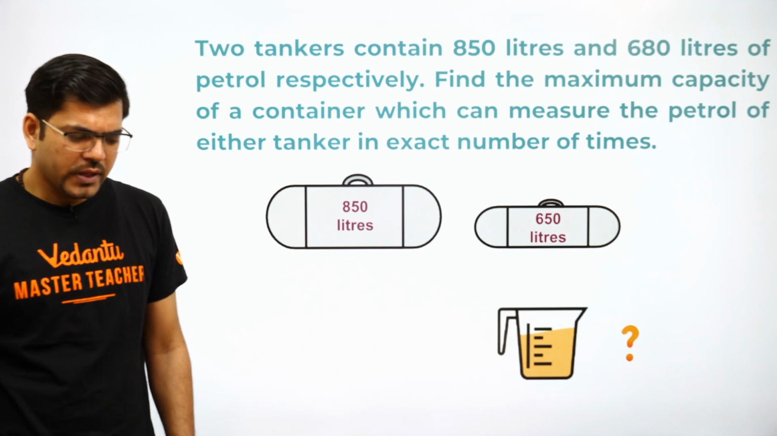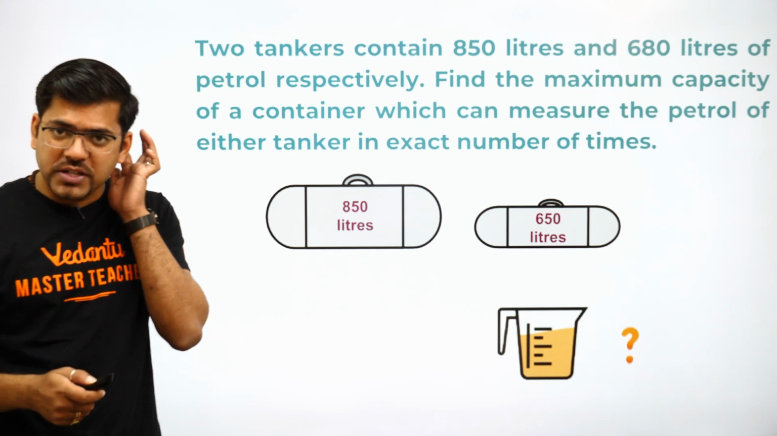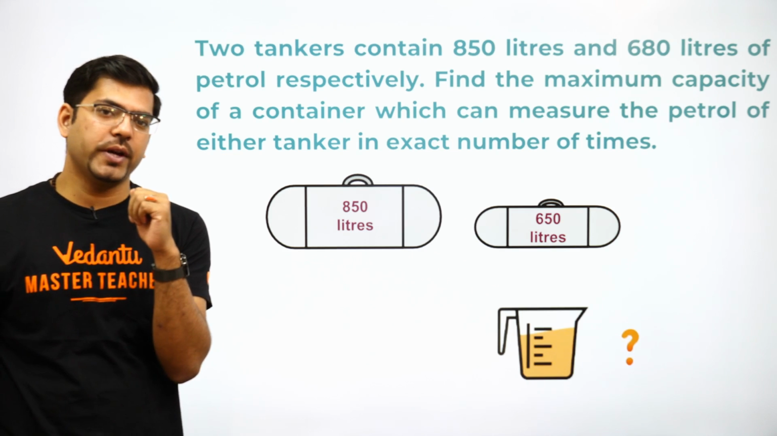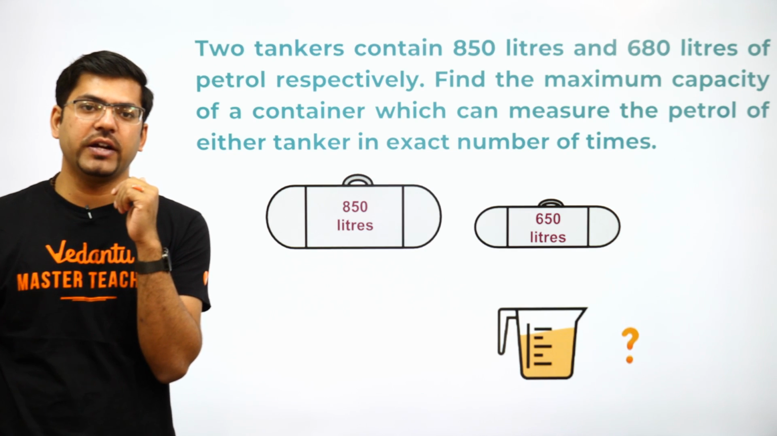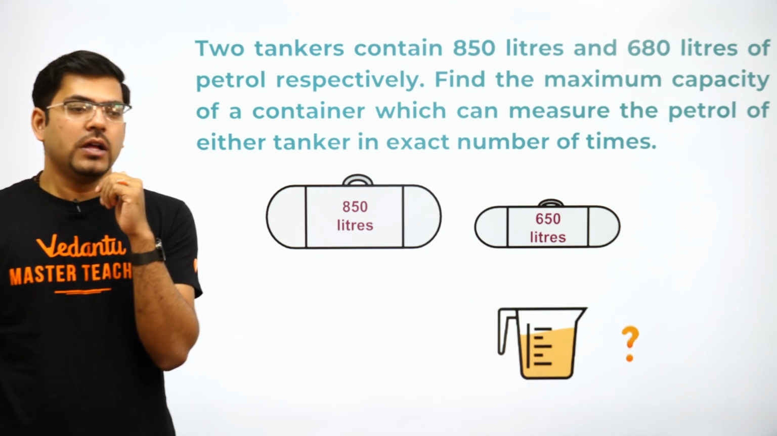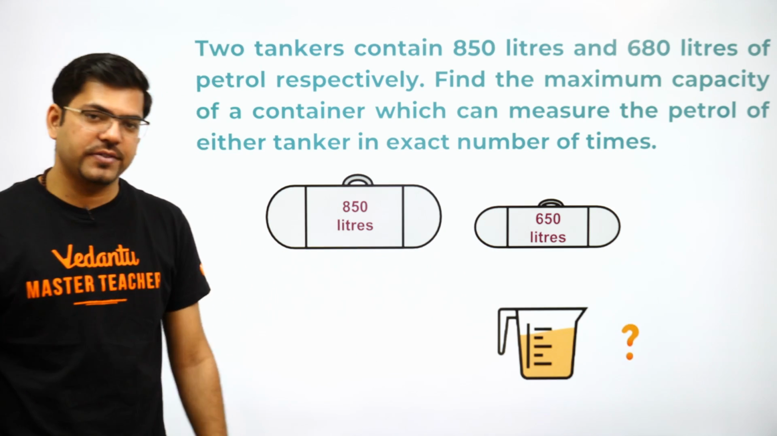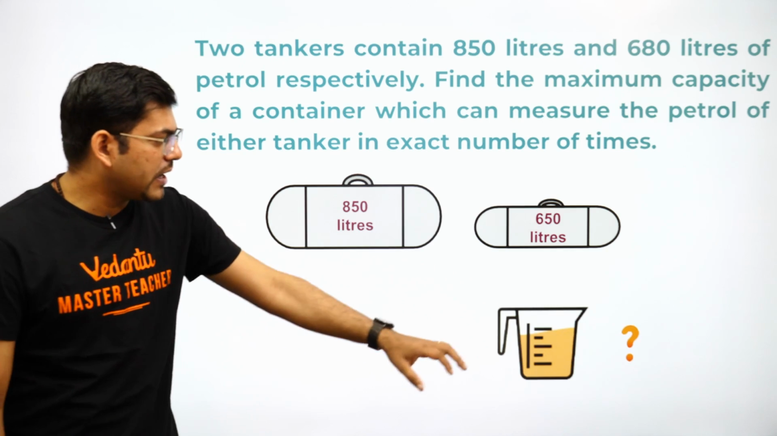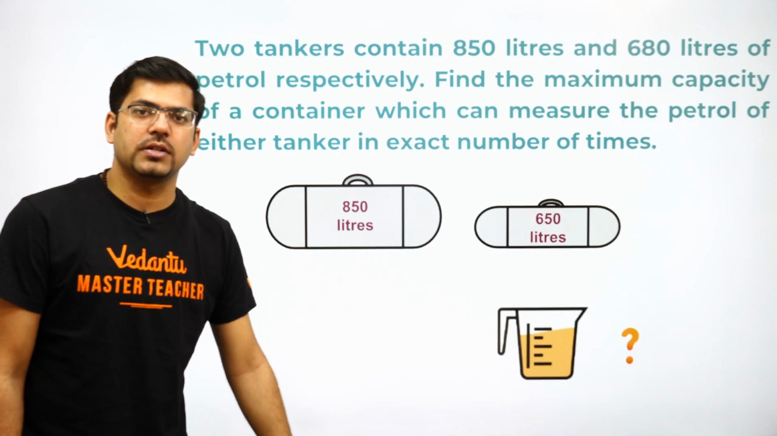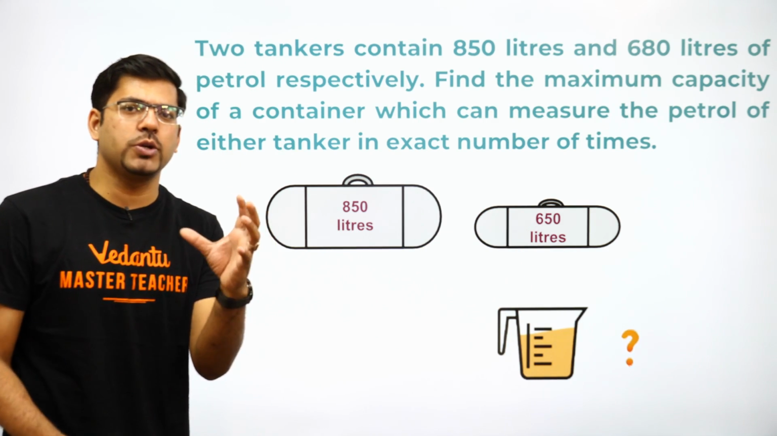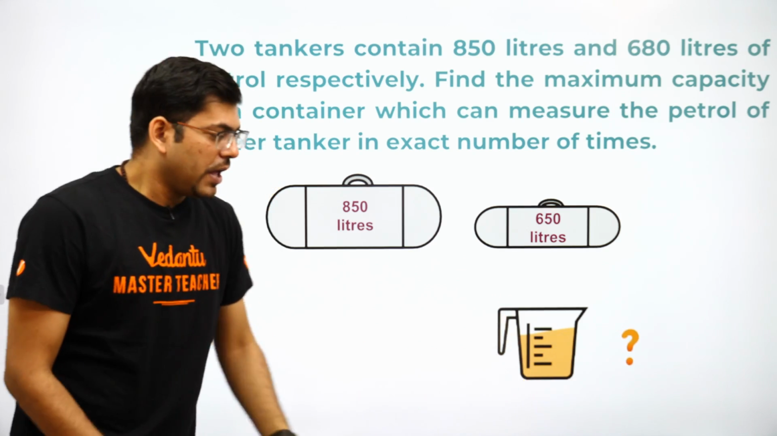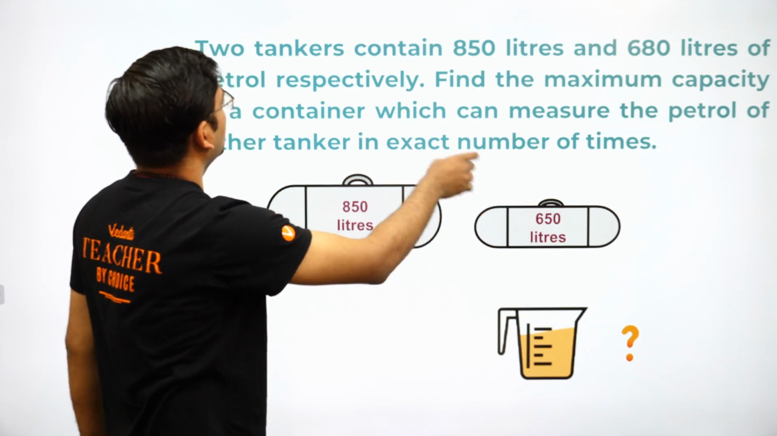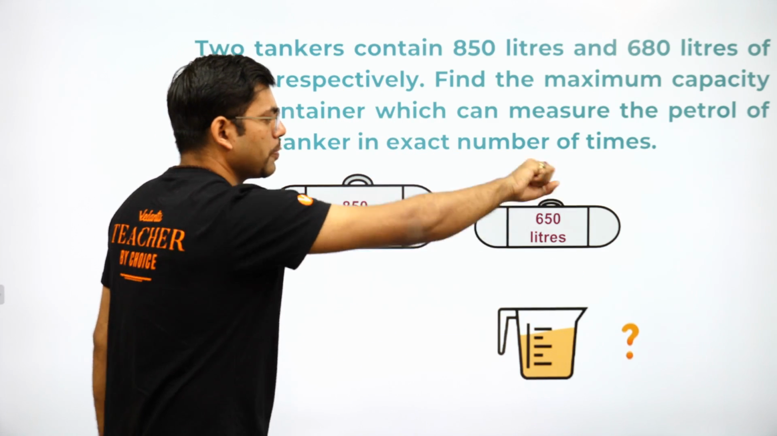Now what does it mean? I'll elaborate what it means. There are two tankers, 850 liters and 680 liters. Sorry, there is a misprint, 680 liters. Now it is asking that you should have a container with which you can measure the amount of both the tankers. Say for example, you should have a small mug. With this you will fill the whole mug and you will put the petrol in the tanker.